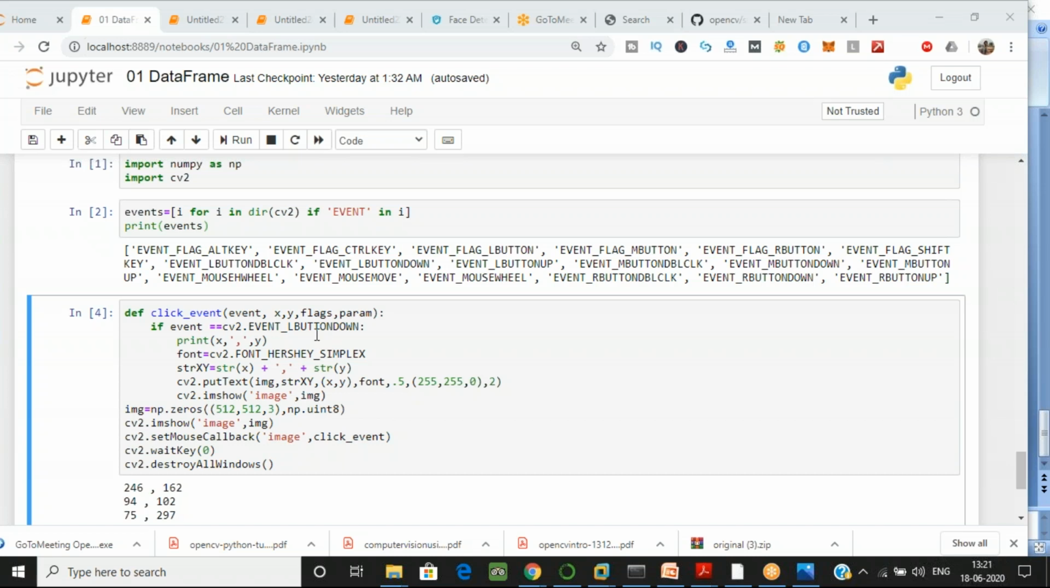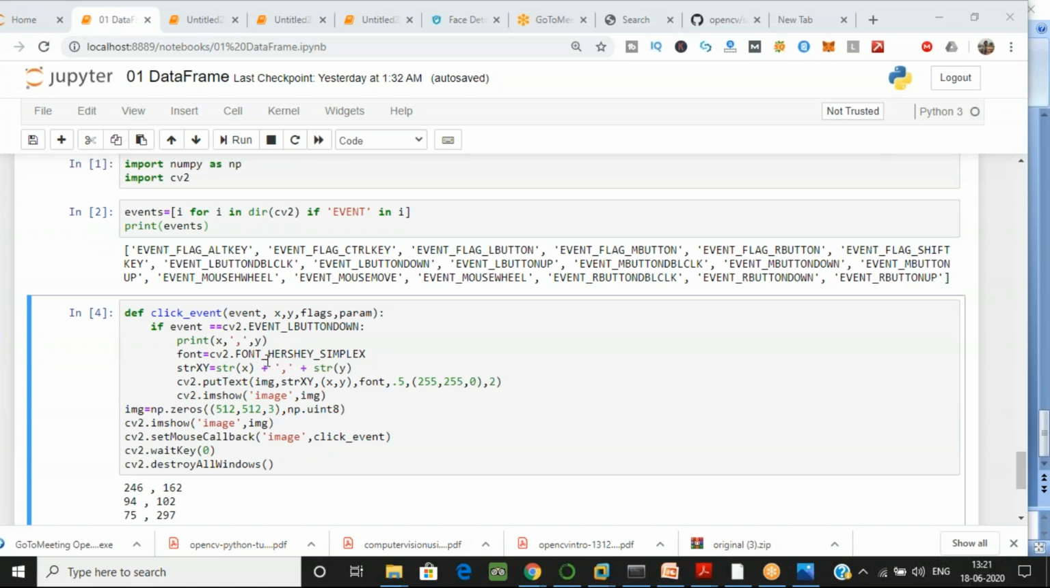If you have done this, it will first match the event, then it will print x, then a comma, then the y coordinate. So if the event matches, that is, if you press the left click button, it will print the x and the y coordinate. For printing the x and y coordinates, I have given the font over here. My font is FONT_HERSHEY_SIMPLEX. This is the name of the font which I have given, and the coordinates I am getting in the x and y values.